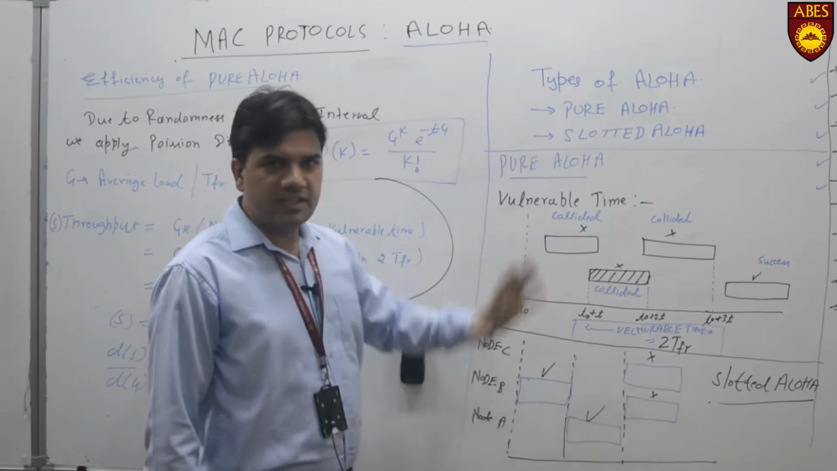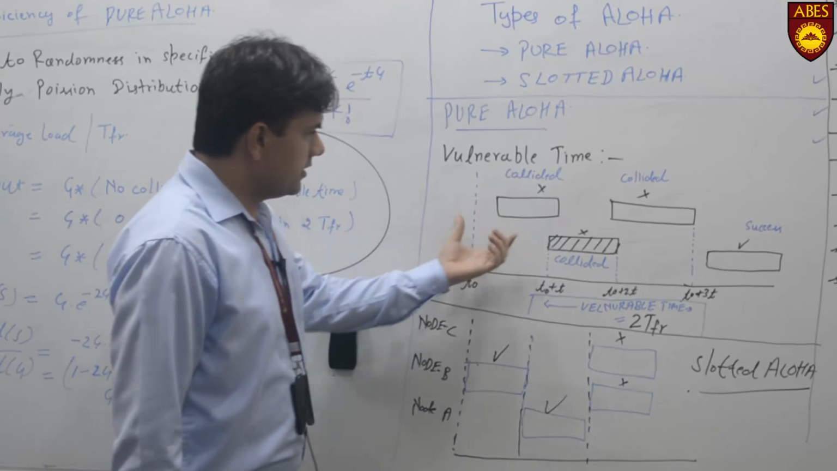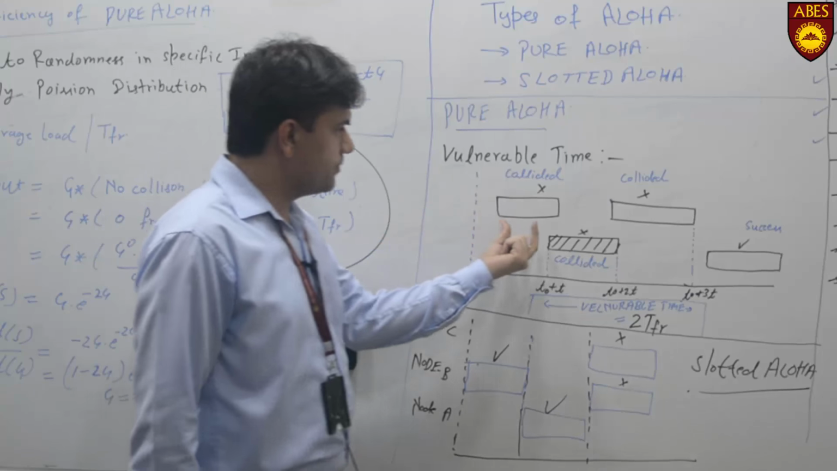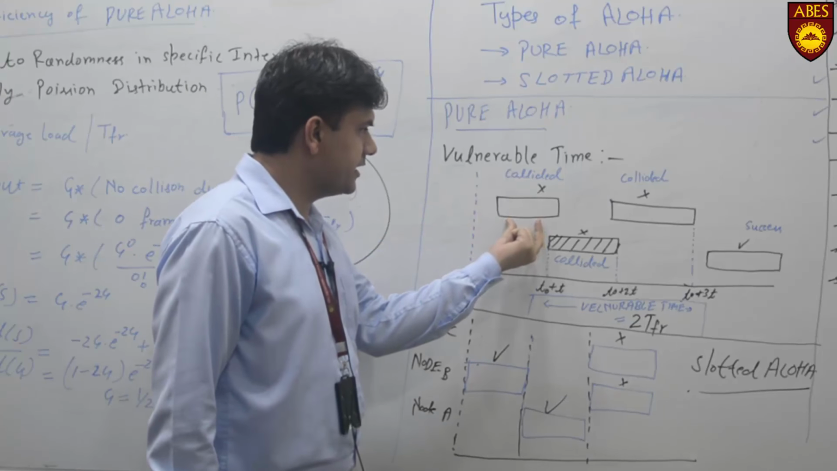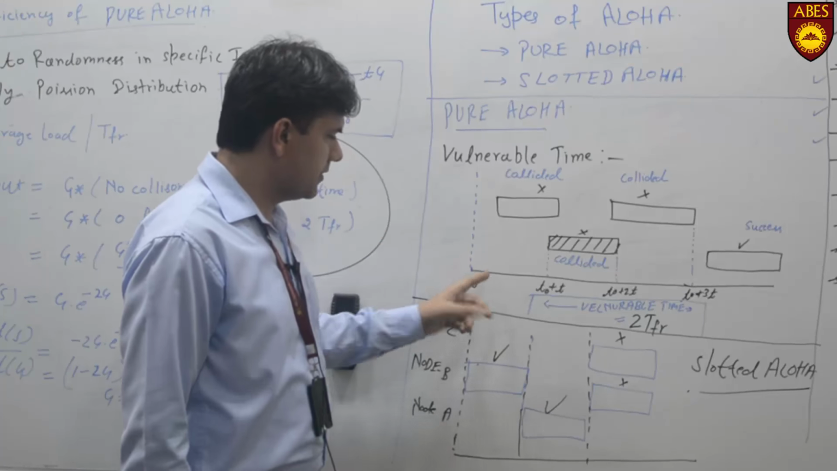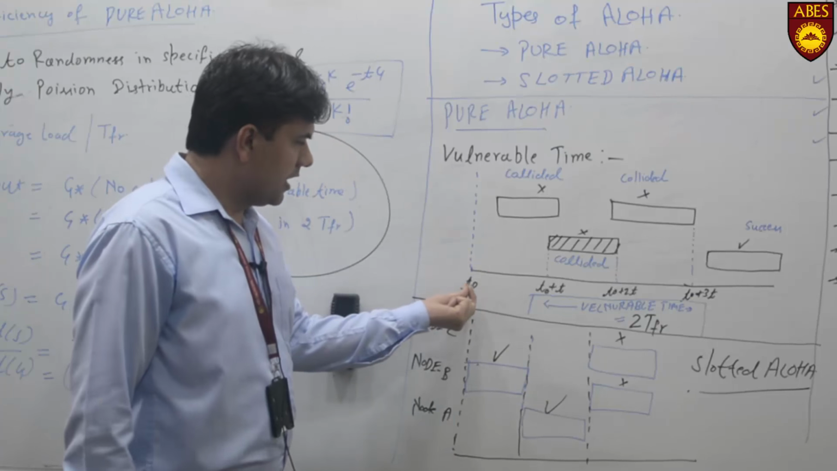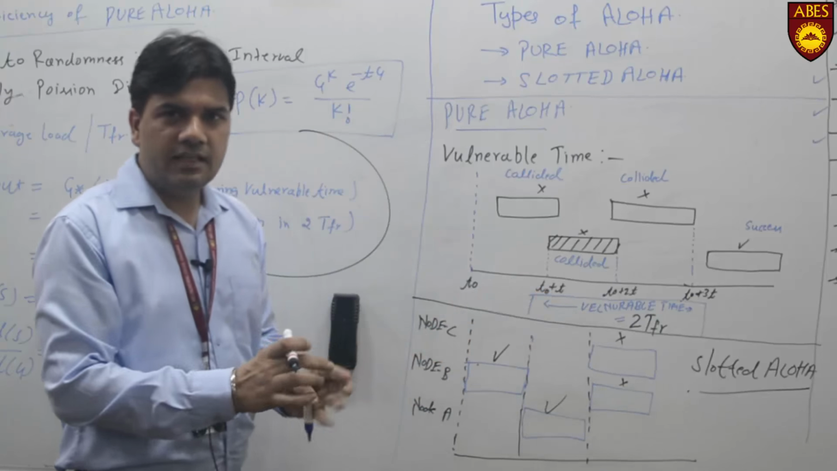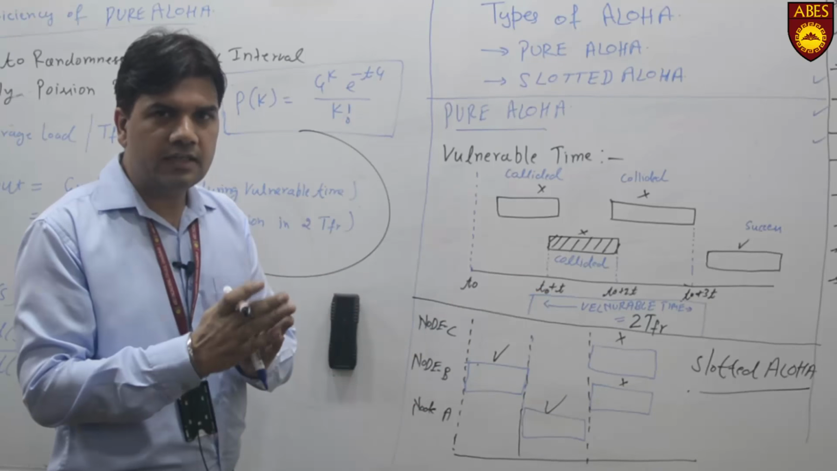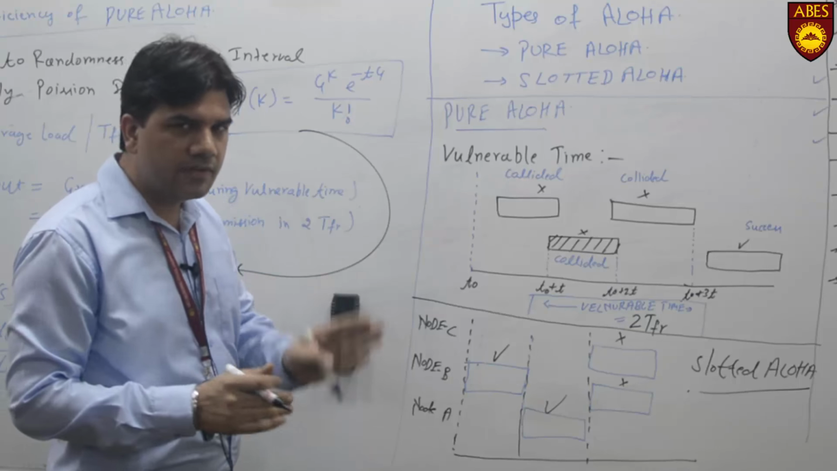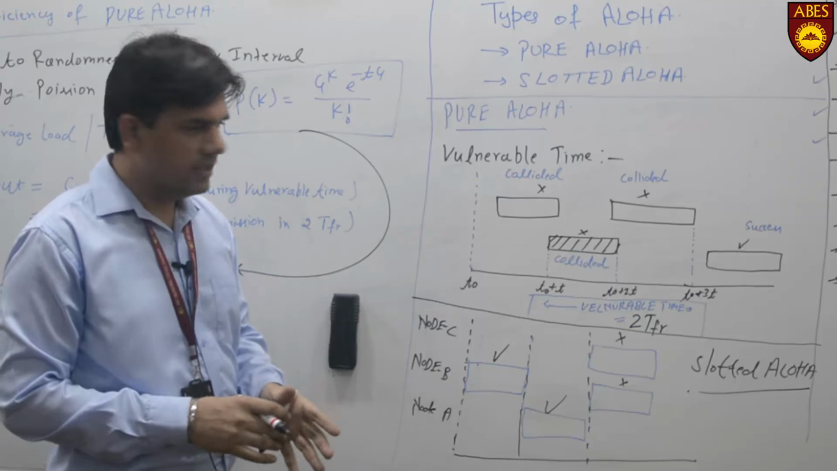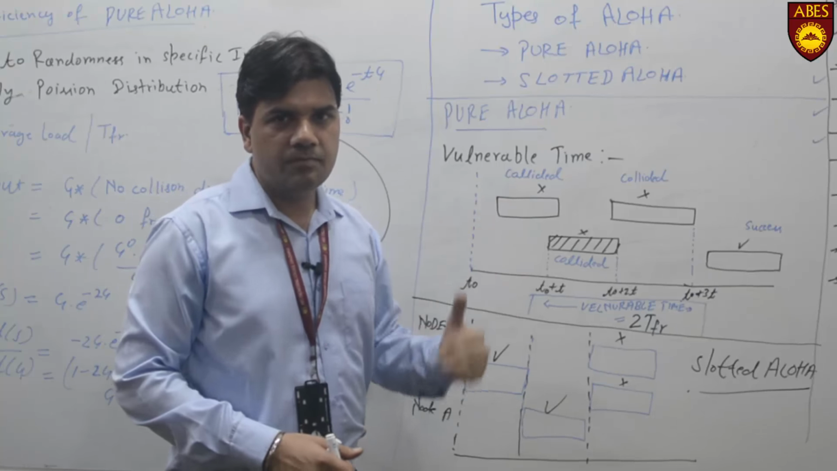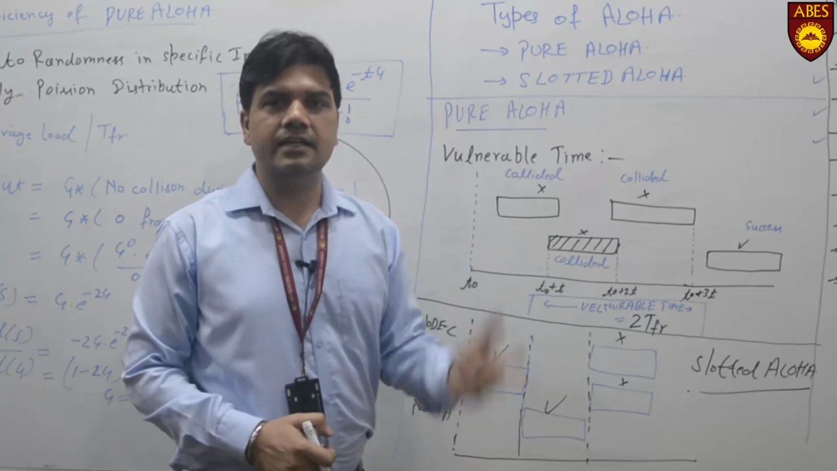So, as you can see from this diagram, these are examples of two nodes transmitting frames. In this case, the frame is being transmitted after T naught time, not exactly at T naught time. The difference between T naught and T naught plus T is the frame transmission time. Every frame needs the same fixed amount of time. And in this case, as there is randomness, any node can send a frame at any time.